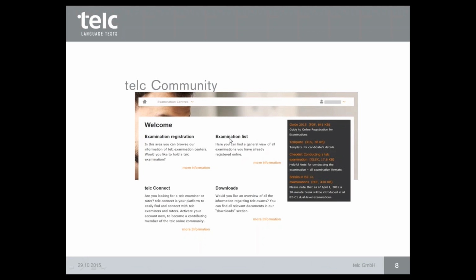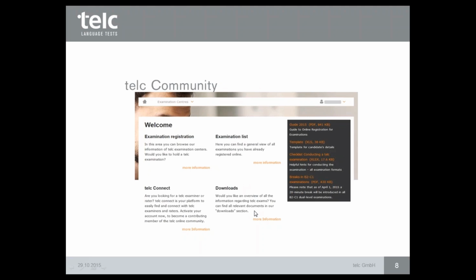After the evaluation of the exams, you will find here also the results of the examinees, so of the candidates. So you benefit from this possibility to register the exam here. After it you see the results, as I said, immediately after the evaluation. And you have the part of Telc Connect. For example, if you are looking for a telc examiner or for a rater who will rate the written part of the exam, it's a platform where you can easily find and connect examiners and raters.